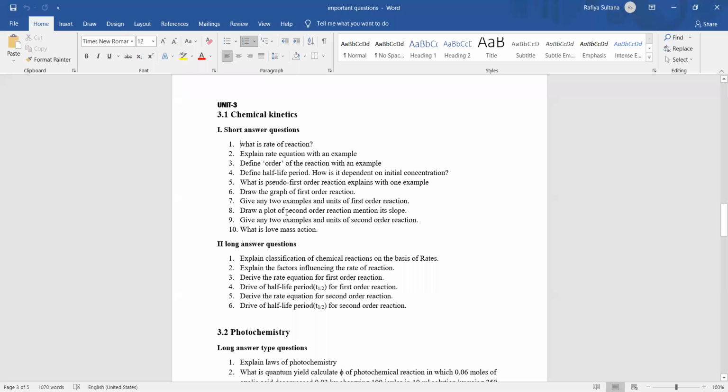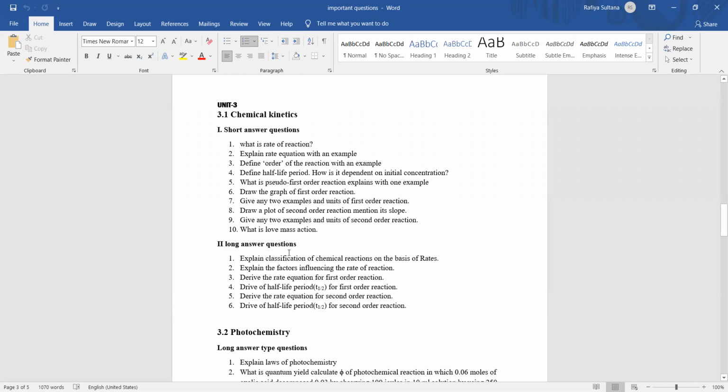Once you learn the derivations, it is easy to write the half-life period, units and everything. Only 2 long questions are expected from chemical kinetics.